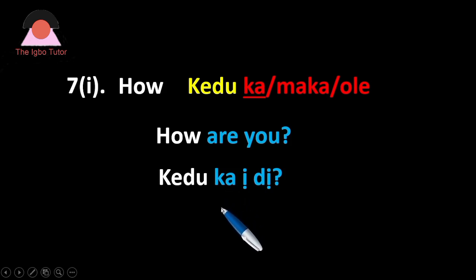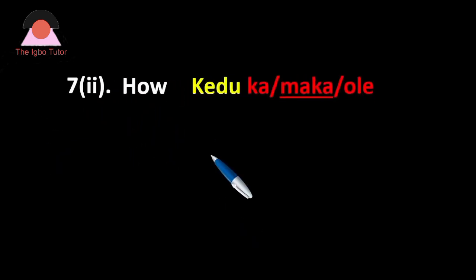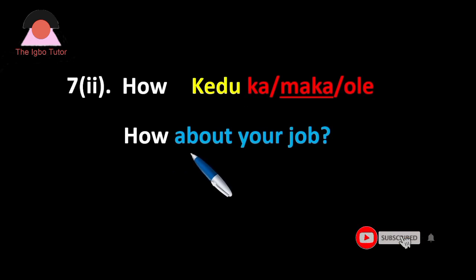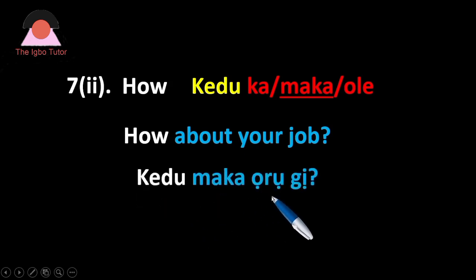But when we ask about, we use maka. Let's look at it here now. We are having a question here. How about your job? The Igbo version, kedu maka ọrụ gị about. Kedu maka ọrụ gị about.